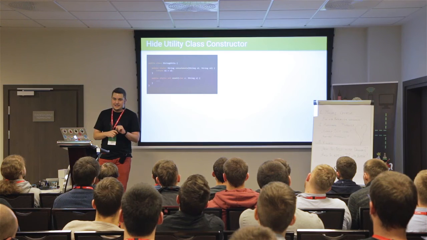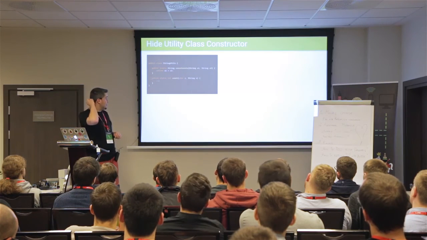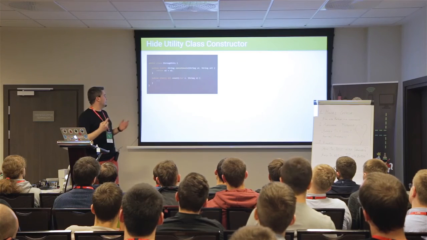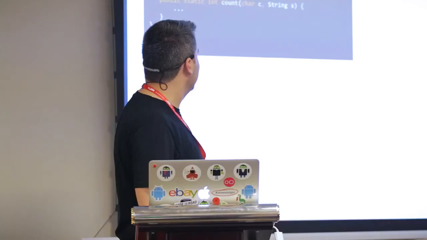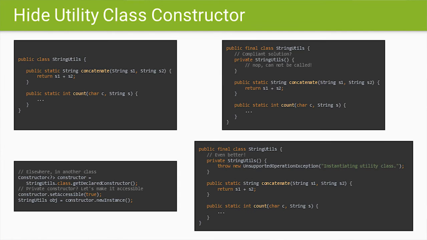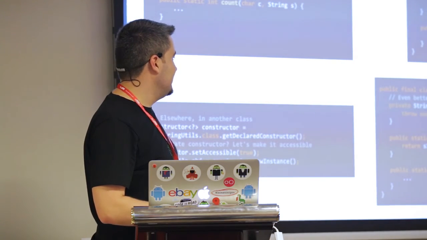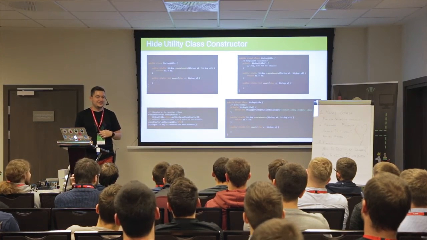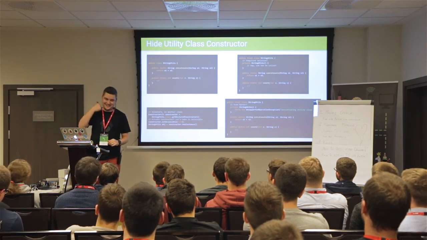Utility classes are actually not meant to be initialized, right? So we have this StringUtils class, which has two public static methods, and you can reach them directly. So make the constructor private, and additionally, you just throw an exception, because you don't want this to be instantiated anyways. Whoever tries to do that will take it in his face.